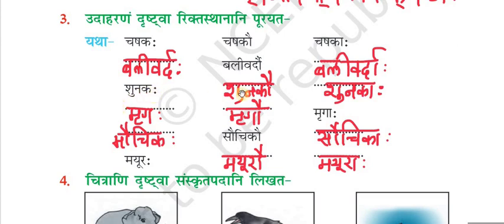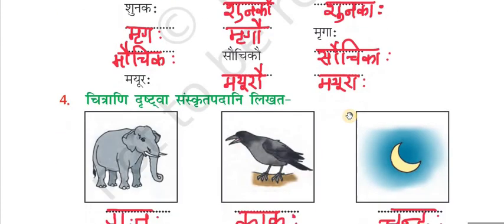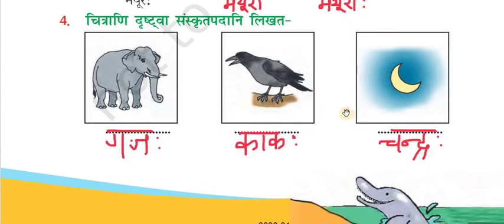Next, shunakaha. Shunakaha they gave and we are asked to do the dvivachanam and bahuvachanam. Shunakaha, shunakau, shunakaha. Next, they gave mrigaha and we are asked to do ekavachanam and dvivachanam. So mrigaha, mrigau, mrigaha. Next, sauchikau they gave and we are asked to do ekavachanam and bahuvachanam. Sauchikaha, sauchikau, sauchikaha. Mayuraha. Dvivachanam is mayura and bahuvachanam is mayuraha. Next, we will go to the fourth abhyasaha.